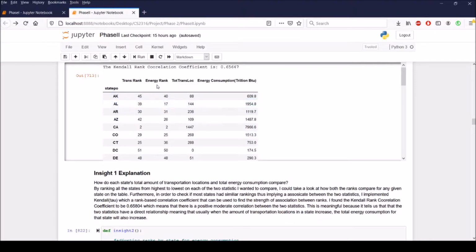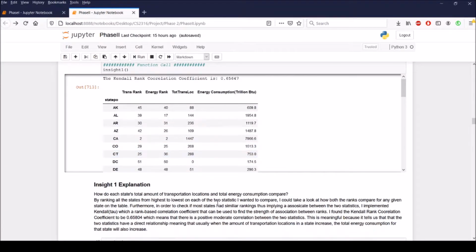So to do that, I just found the rankings for all the states based on their transportation locations and their energy consumption, and then I displayed that on a graph per each state, and this would allow me to see for each state, like, oh, Alaska has a very similar rank, California has a very similar rank, and so on.